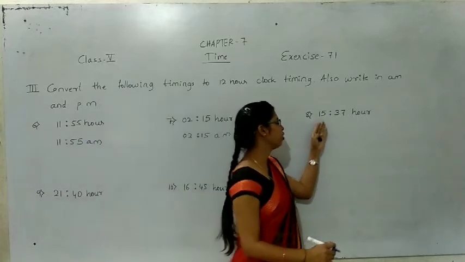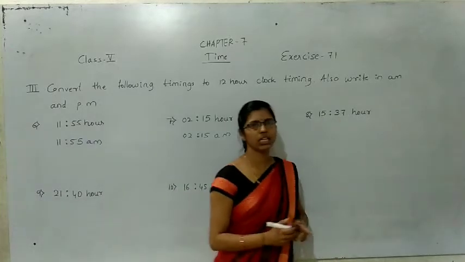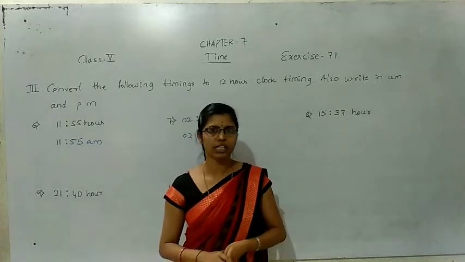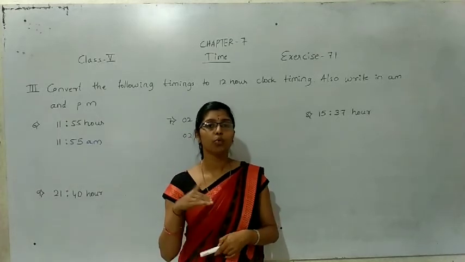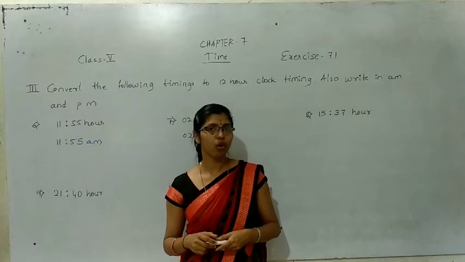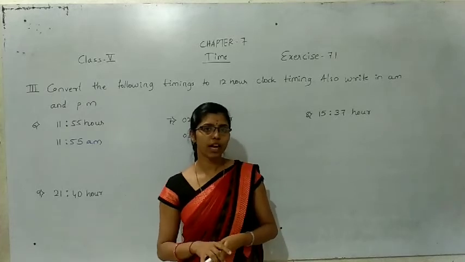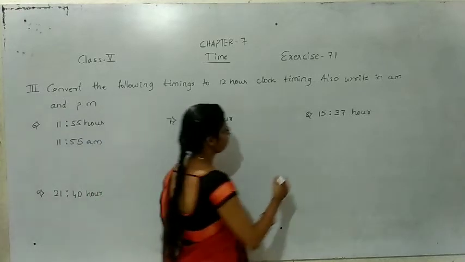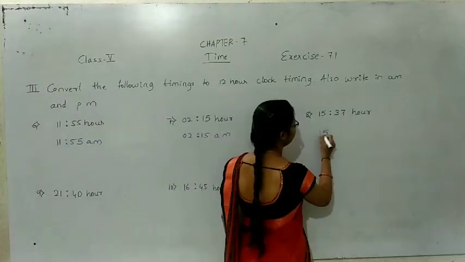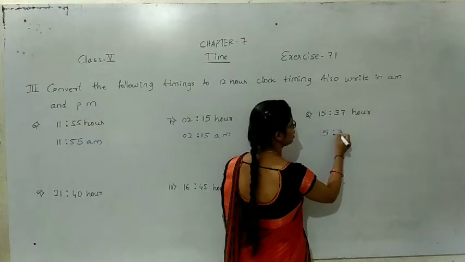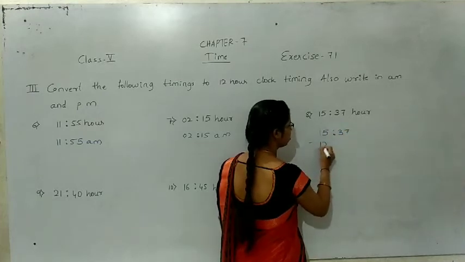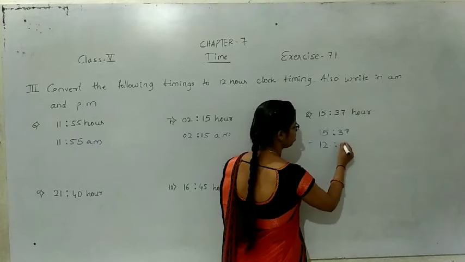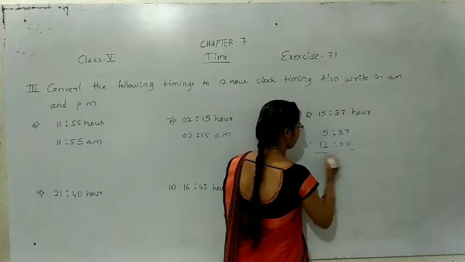The 8th one, 15 hour 37 minutes. The given time is more than 12. That time what we will do? We will subtract that one with the number of 12. So 15 hour 37 minutes minus 12 hour.